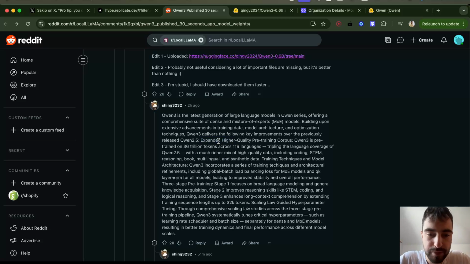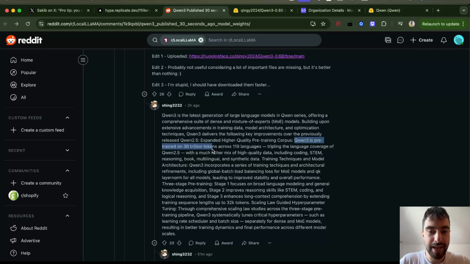So this person was probably able to quickly copy paste what they wrote while the model was up, so it has the following improvements over Qwen 2.5. Expanded higher quality pre-training corpus. Qwen 3 is pre-trained on 36 trillion tokens. That is insane. I've never seen this. I think the biggest we've had is Llama, 15 trillion, if I'm not wrong. And this is 36 trillion.